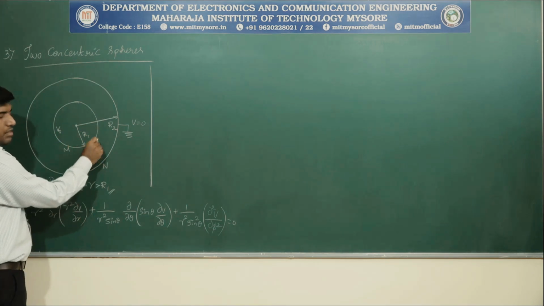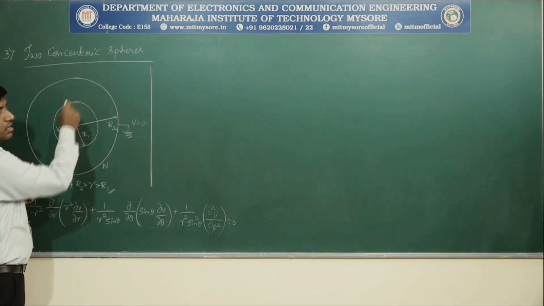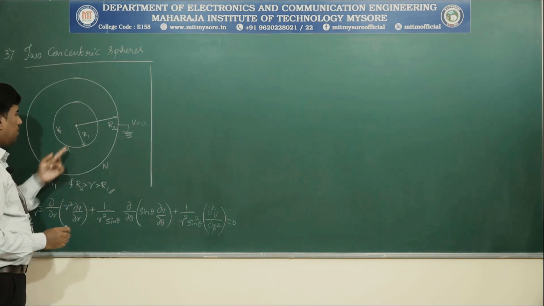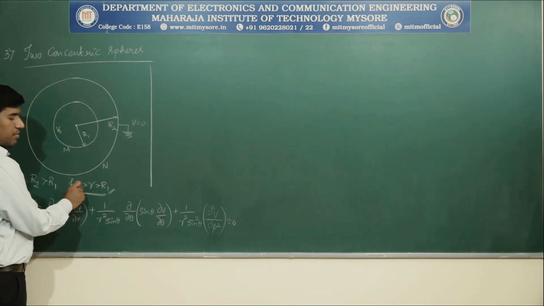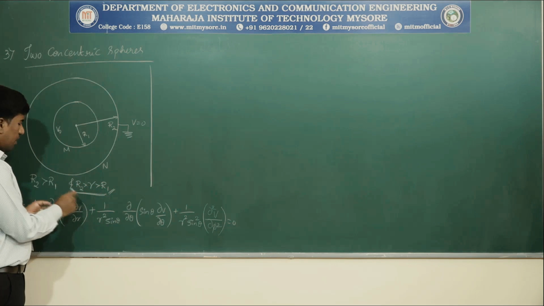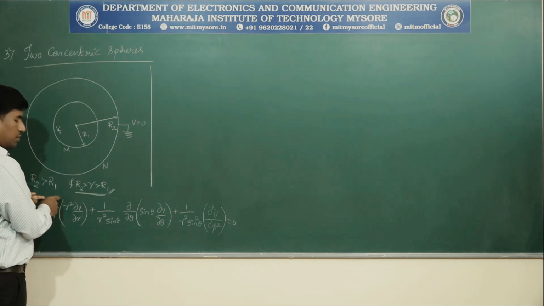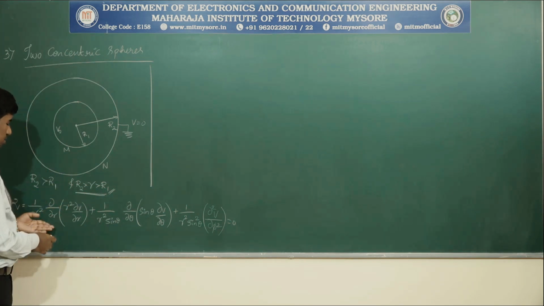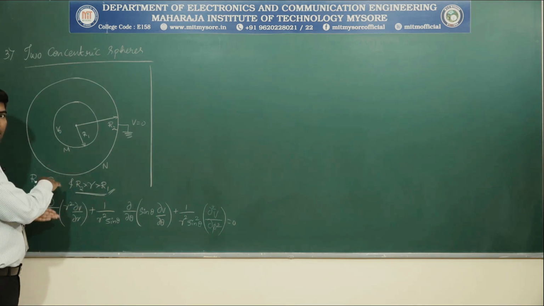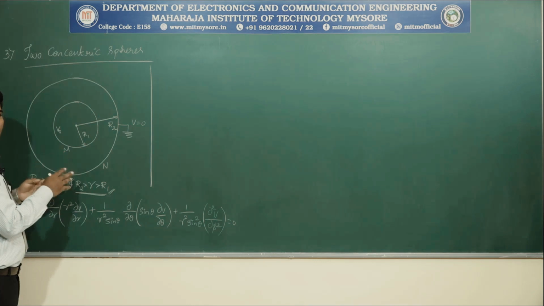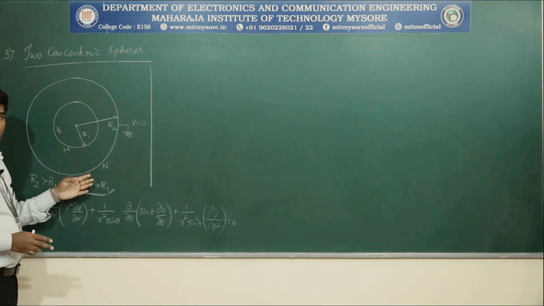Then R, the radial distance R of the spherical coordinate system, is in between R1 and R2. Hence, this is the condition. R varies from R1 to R2. So in spherical coordinate system, the Laplace equation is represented in this form. In the previous case also, the potential V varies along the radial distance.